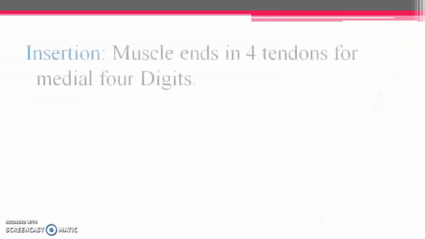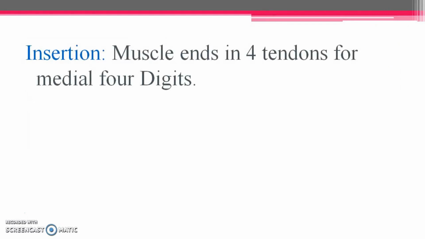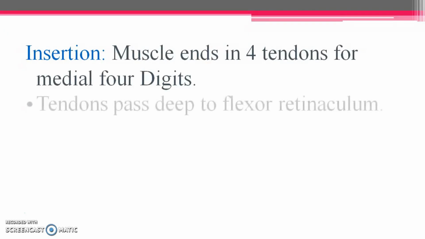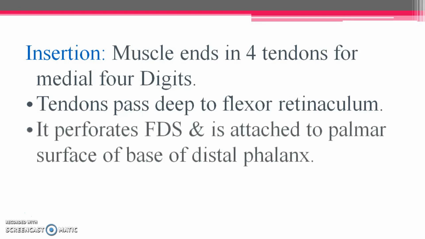Now talking about the insertion, this muscle ends in 4 tendons for the medial 4 digits. Same as flexor digitorum superficialis, this muscle also ends by forming 4 tendons for the medial 4 digits. These tendons also pass deep to the flexor retinaculum, below the flexor digitorum superficialis, and perforate the flexor digitorum superficialis.